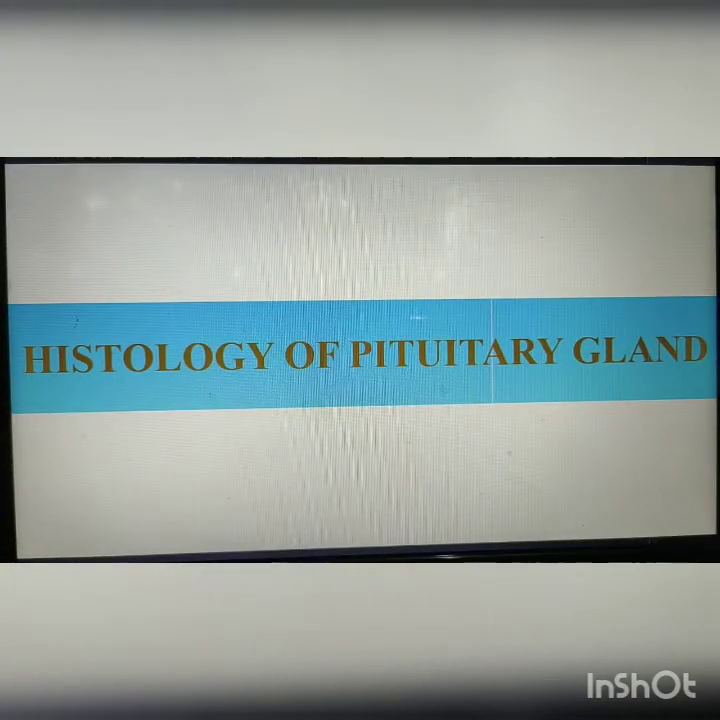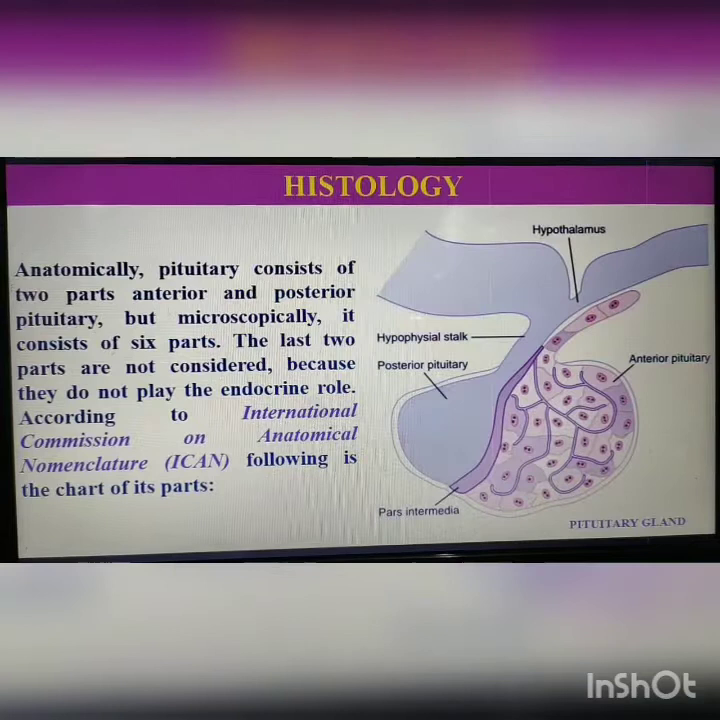Now, histology of pituitary gland. That means microscopic structure of pituitary gland. In this section, anatomically, pituitary consists of two parts, anterior and posterior pituitary, but microscopically it consists of 6 parts. The last 2 parts are not considered here because they do not play the endocrine role. That means they do not secrete any type of hormones. So they are excluded here.